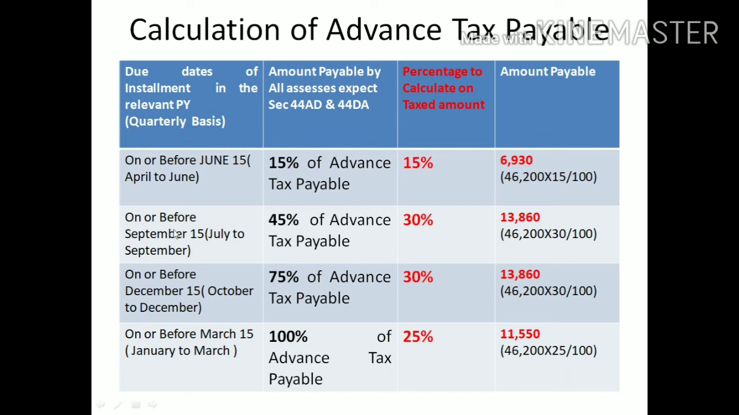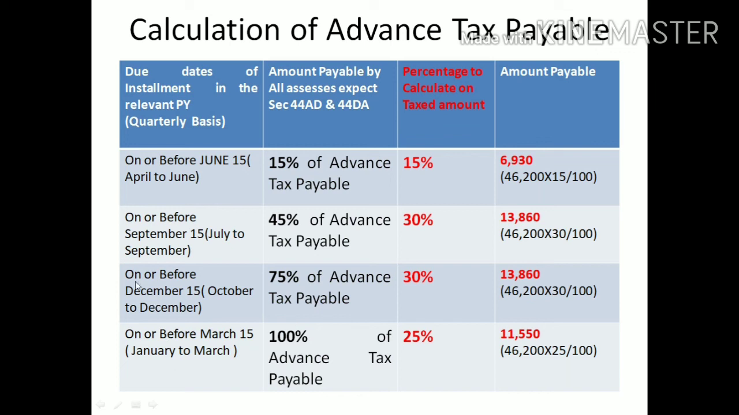Next, the second quarter consists of 3 months: July, August, September. The due date is on or before September 15th. How much should be covered for completion of the second quarter? 45% of the advance tax amount. For covering the 45%, you should pay 30% of the tax amount. Then calculate 46,200 into 30%, you will get 13,860.